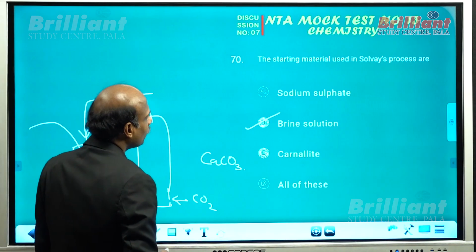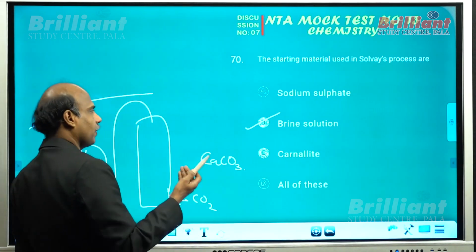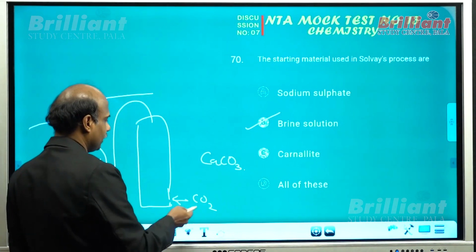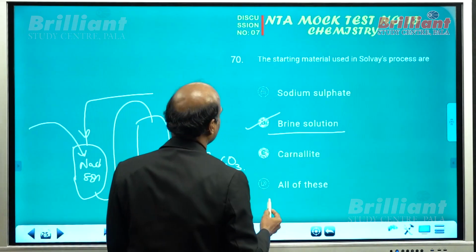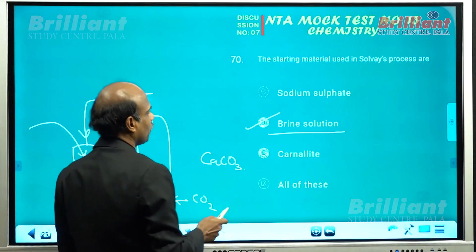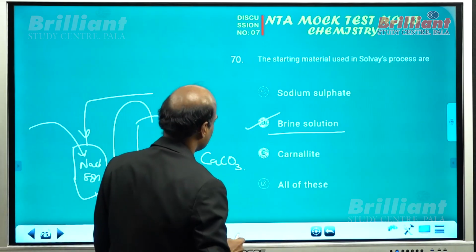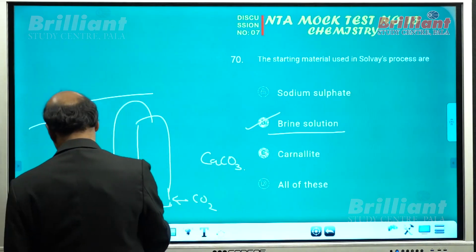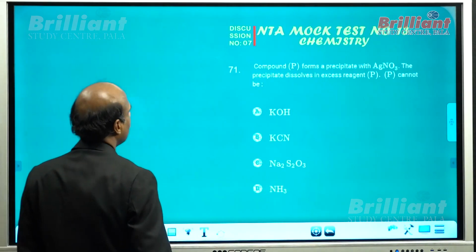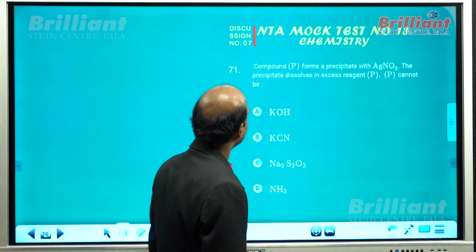So to start with, you require ammonia, calcium carbonate and salt solution. Only brine solution is given here. So Solvay process requires only brine solution in this. No need of all other options. So the correct option should necessarily be answer B. What about question number 71?